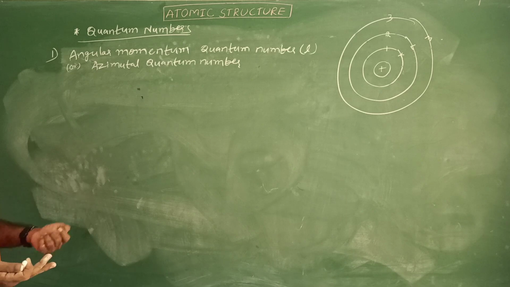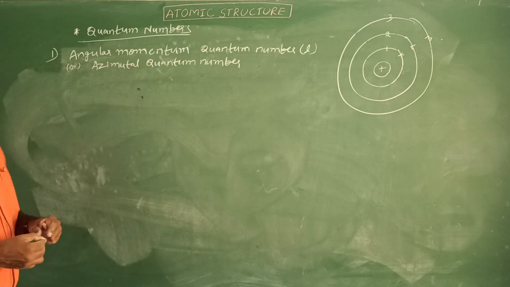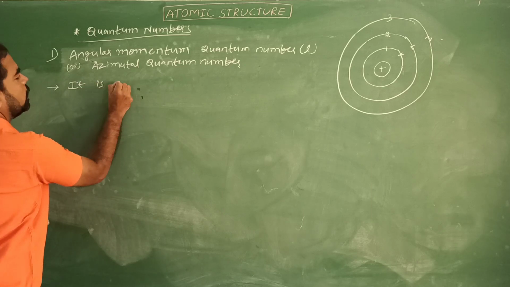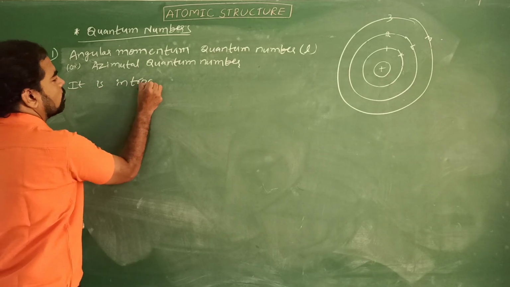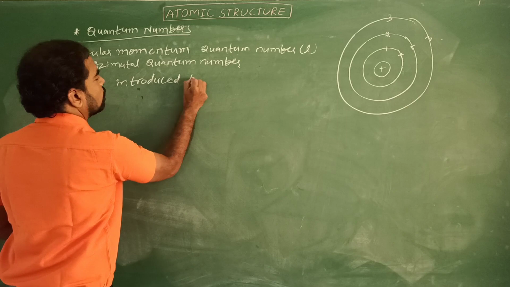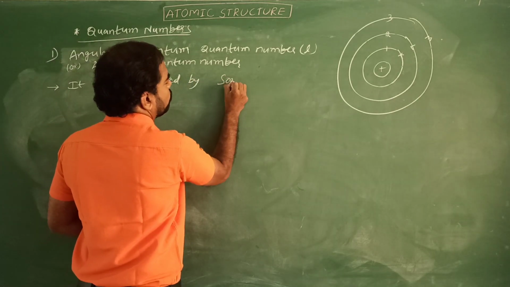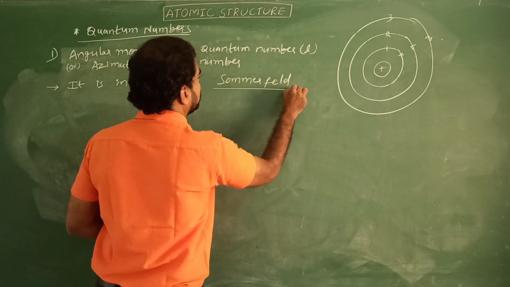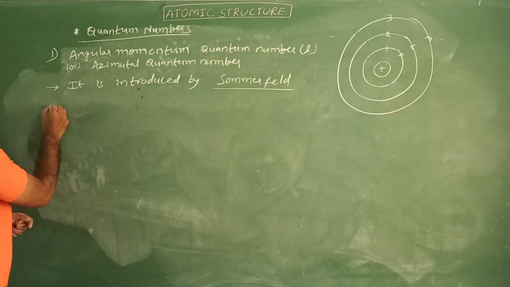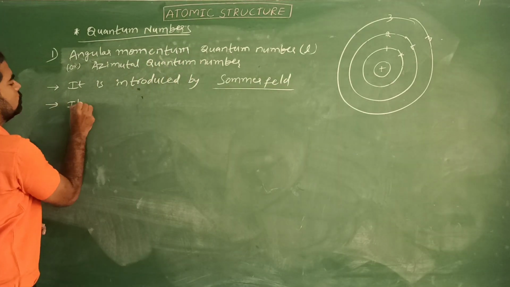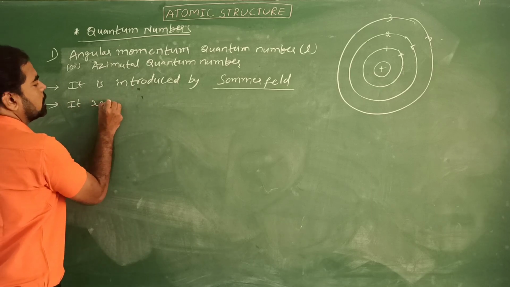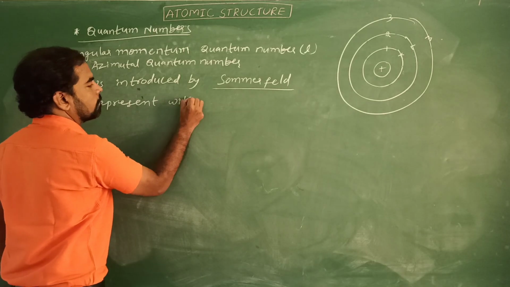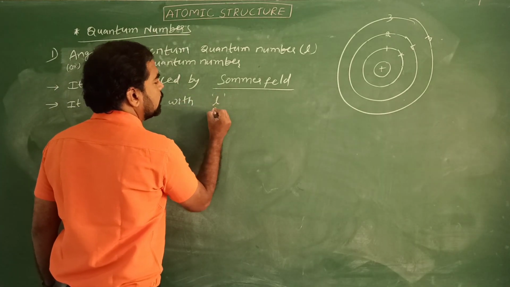Angular momentum quantum number, or azimuthal quantum number. It is introduced by the scientist Sommerfeld. It is represented with the small letter l.